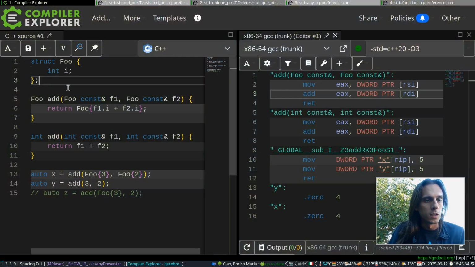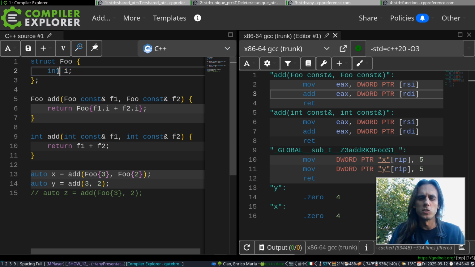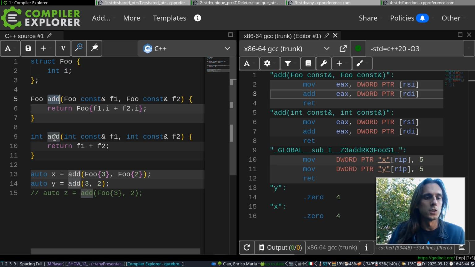I've prepared this example. As you can see here, we have a class Foo, which is just a container for an int. So it's just a wrapper to an int, essentially. And then I have two overloads of the function add. In this case, this overload here takes two ints and gives back an int, and this one takes two Foos and gives back a Foo. The argument passing policy is not important. I could pass by value or by const reference, doesn't matter.